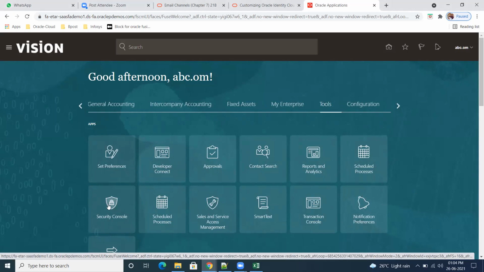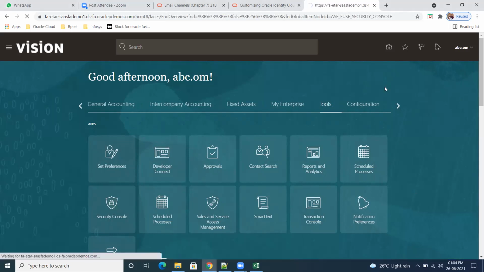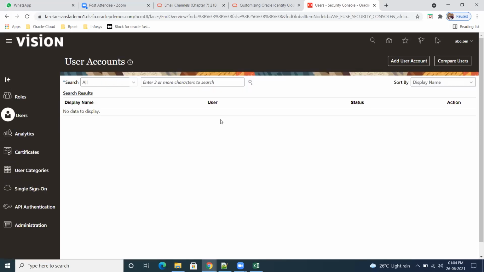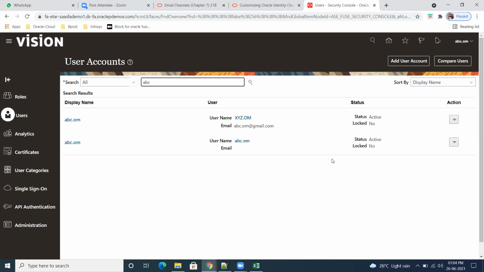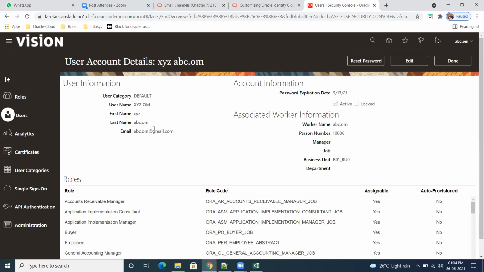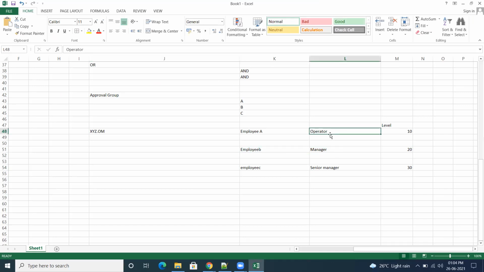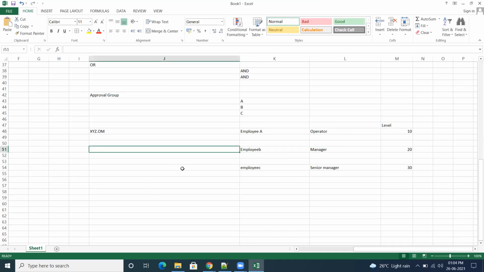We'll take 3 employees. Security console. So the first employee is ABC, right? Yes. Let me note all those things down. abc.com. So his username is this one. This is my first employee. His role is operator, I'll see that later. So I need to take a manager.